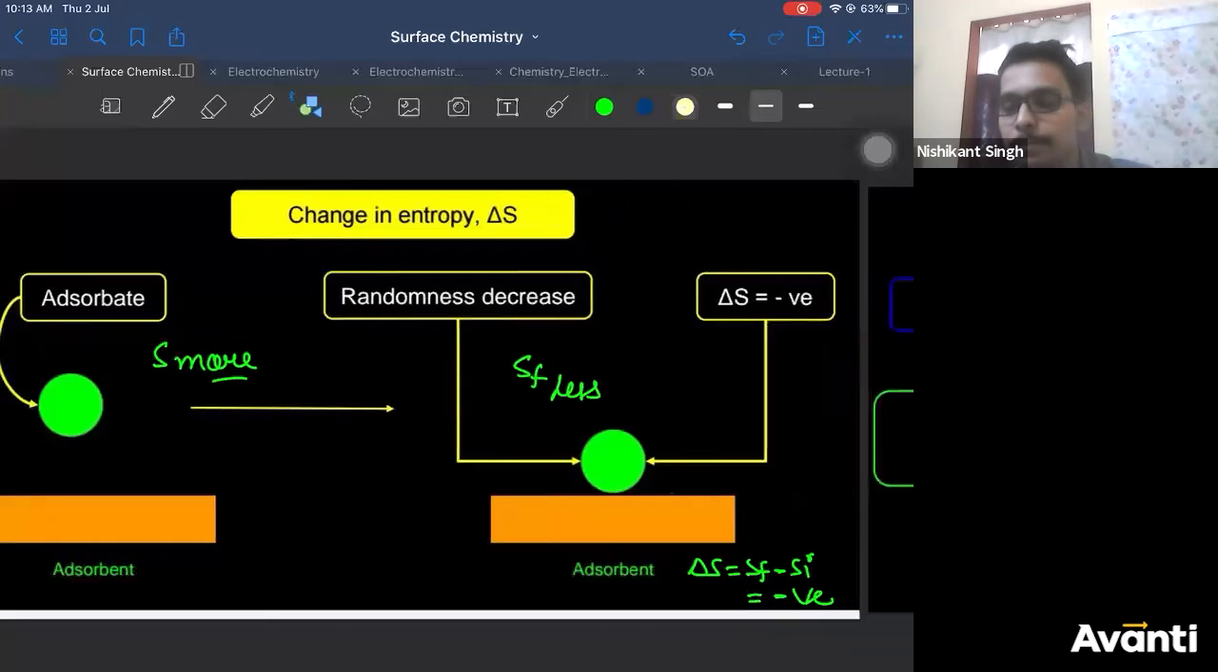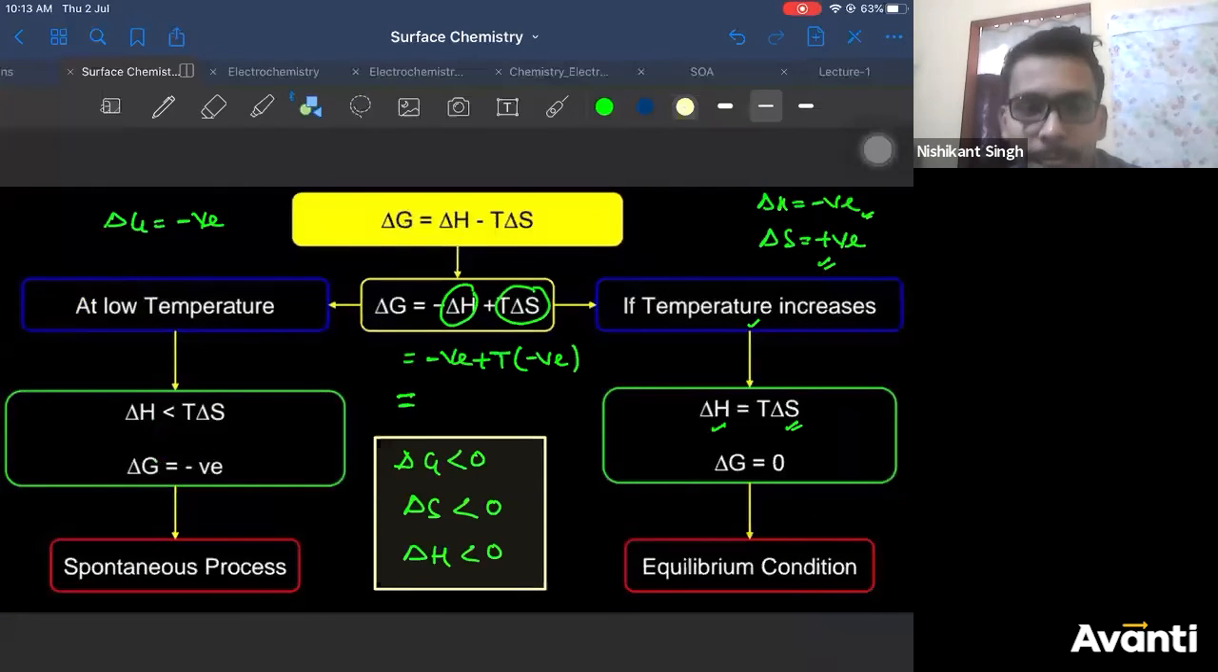Yes, is that clear, everyone? Delta H, delta S, delta G. Is that clear?